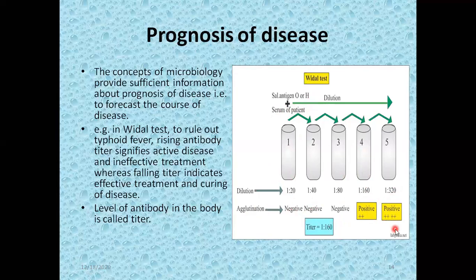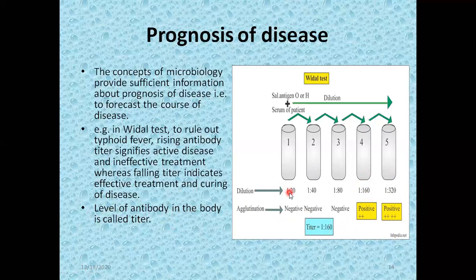Sometimes we perform the fifth dilution in order to check for super positivity. So if the fifth dilution is positive, then it is super positive, and it is a chronic infection. Now, since the test is positive up to the fourth dilution, this is called titer. Titer is the level or amount of antibody in the body.